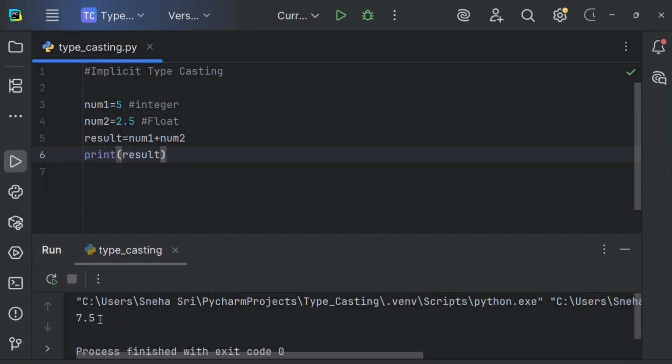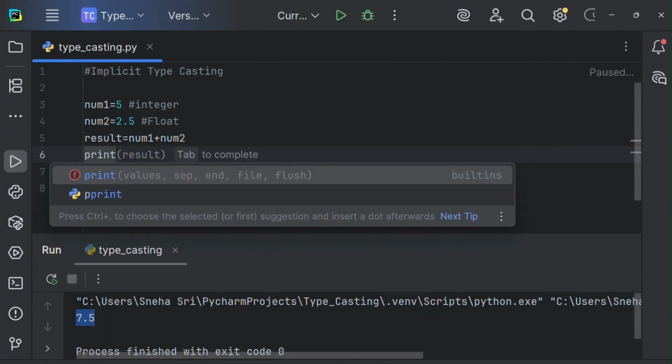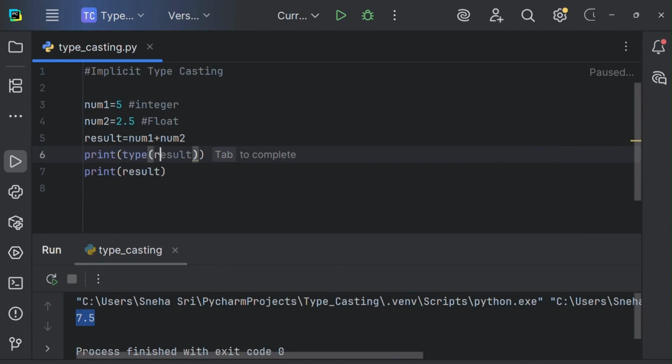See, we got the output to be 7.5. Okay, by using the type() function, let's check the data type of it. Print the type of result. Okay, now let's execute it. See, the type of result is float and the output we got is a float. So when we are adding num1 integer with num2 float, we got the output to be float.